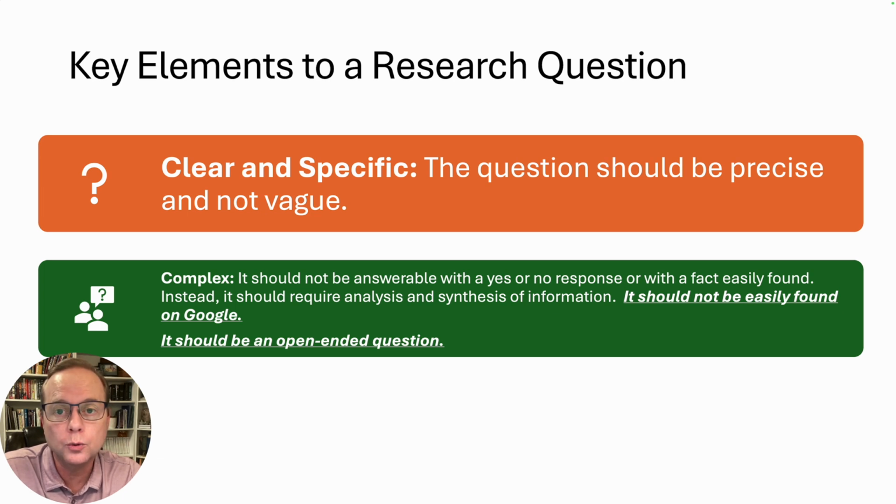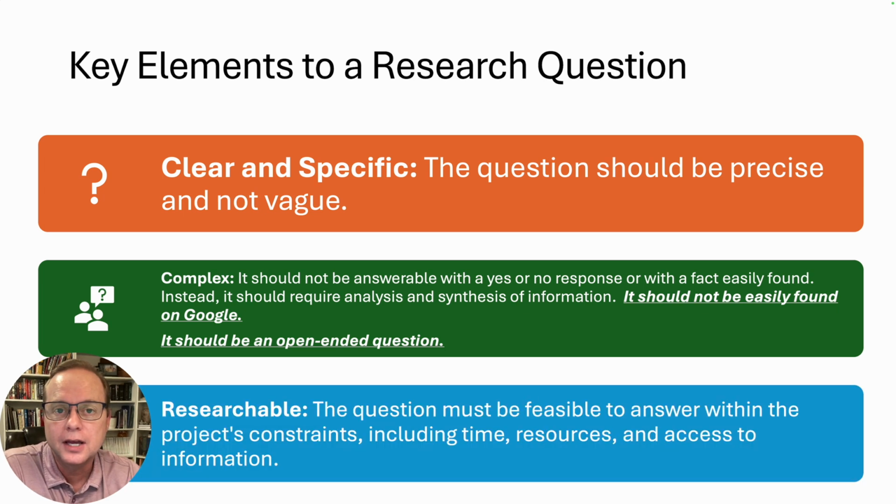It should be arguable, meaning after we conduct some research, one side could argue one way, and maybe someone else can come in with additional research and argue a different way, potentially. And then finally, it must be researchable, meaning that after we conduct a decent amount of research, we can find the answer, right? The answer is available through conducting research and finding primary sources and secondary sources. So hopefully this kind of helps a little bit as an introduction to research questions.